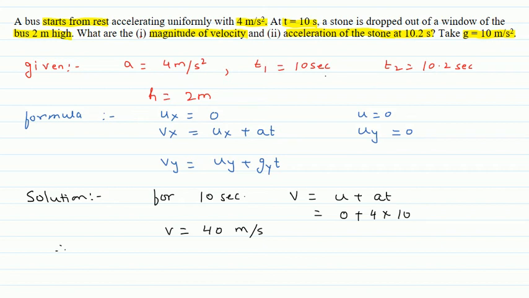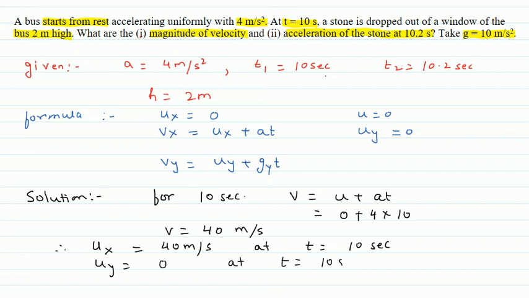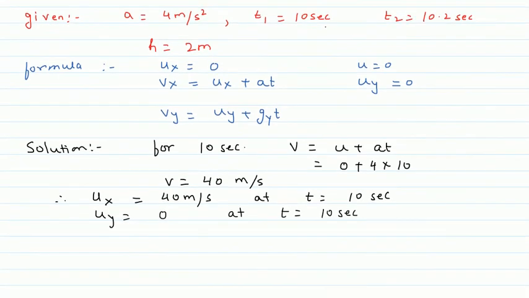Therefore, the initial horizontal velocity of the stone is 40 meter per second at t equals 10 seconds. And Uy, it has no vertical velocity, is 0, again at t equals 10 seconds. Now after this, the stone is moving for 0.2 seconds.